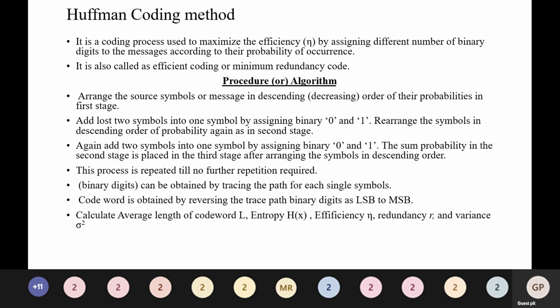This process is repeated until no further repetition is required. Binary digits can be obtained by tracing the path for each single symbol. The code word is obtained by reversing the traced path binary digits, from least significant bit to most significant bit. So we need to calculate the average length of code word L bar, entropy H of X, efficiency, redundancy, and variance.